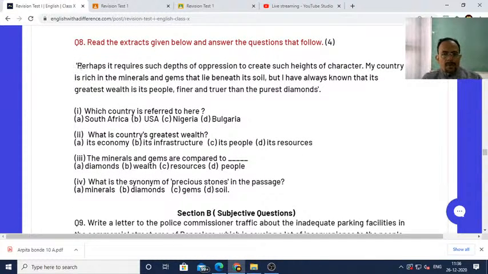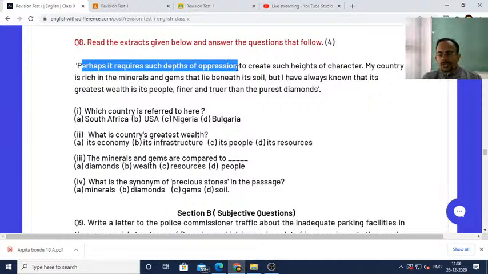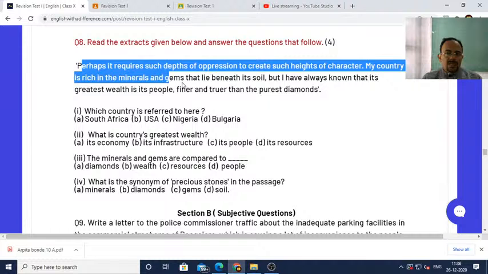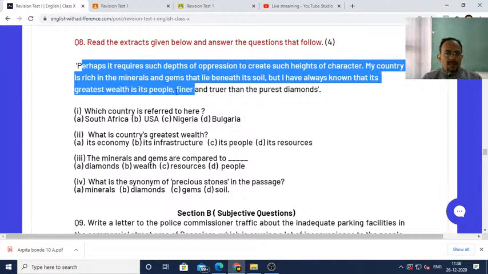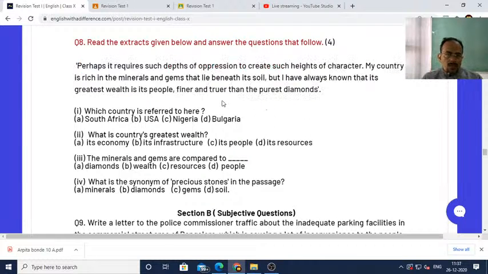Then you can see, perhaps it requires such depths of operation to create such heights of character. My country is rich in the minerals and gems that lie beneath its soil, but I have always known that its greatest wealth is its people, finer and truer than the purest diamonds. Okay, so Nelson Mandela here talks about those people who have sacrificed their life in the struggle for freedom, in the struggle for liberating the black people from the white supremacy.